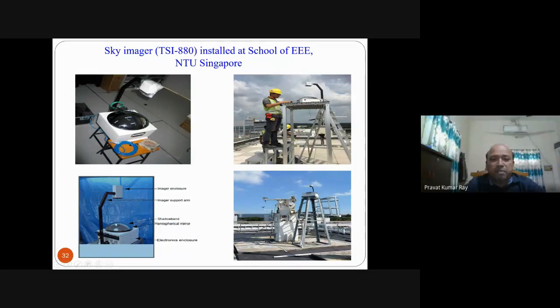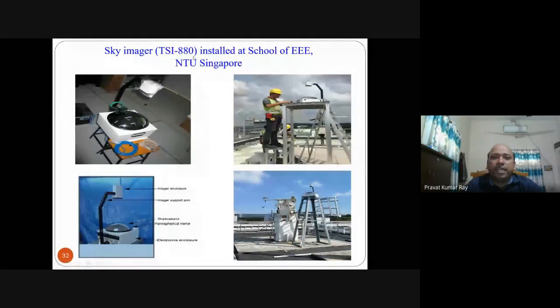This one captures the image here, and it is sent to the server, and from the server we have to take the images. And this is a shadow band, so its image also comes, but we have to neglect the shadow band in the analysis. This is the electronic enclosure. This whole setup is installed on the top floor of the 7th floor building at NTU. And 2 sets are there. This building is an H-shaped building, and on the 2 sides of the H, 2 sets are there. This is the TSI, called Total Sky Imager. It is installed at the School of Triple E, NTU Singapore.